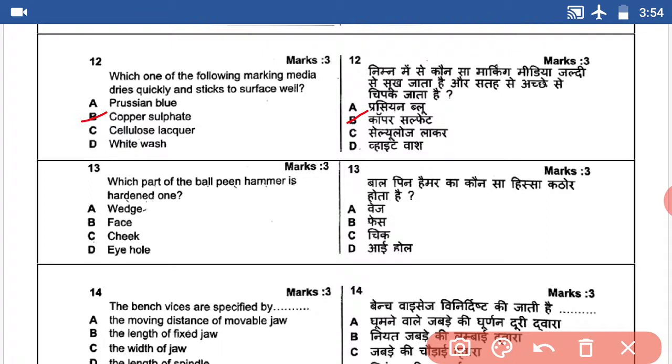Question number 13. Which part of the ball peen hammer is the hardened one? This question's answer is peen. Answer B.